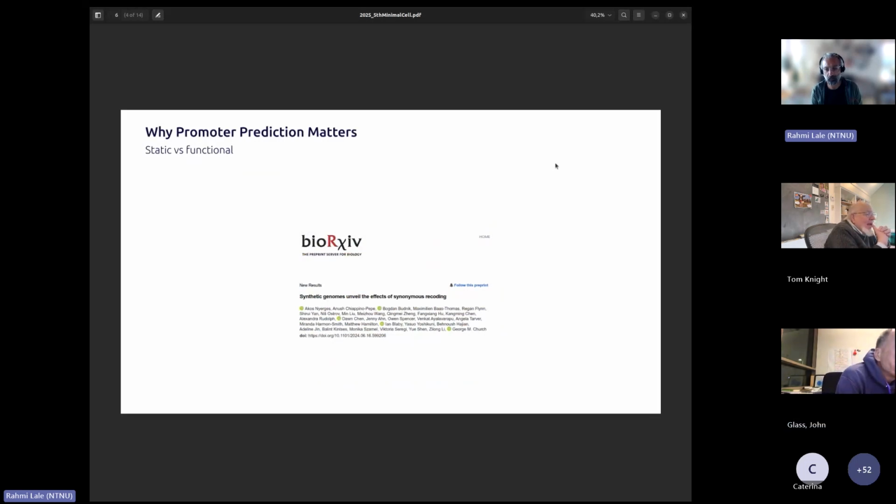Why does that matter? There can be many examples, but one that took our attention lately was the study by Akos in George Church's lab. They found that when they do synonymous recoding in E. coli, in the 57 and 61 codon genomes, more than 10,000 cryptic promoters occur. So yes, we have the power to create minimal genomes. We can assemble them, and we can remove one of the stop codons. But the consequence is that we mess up the transcriptome dramatically.